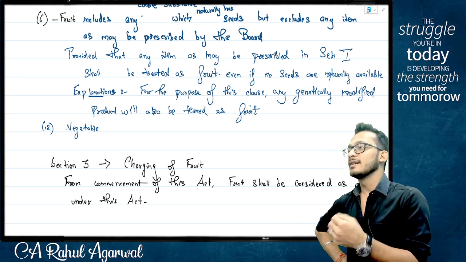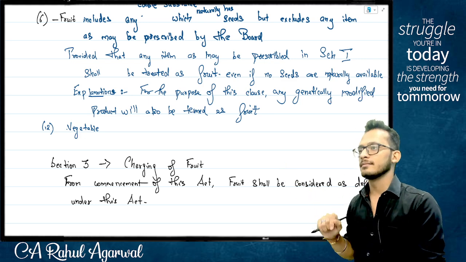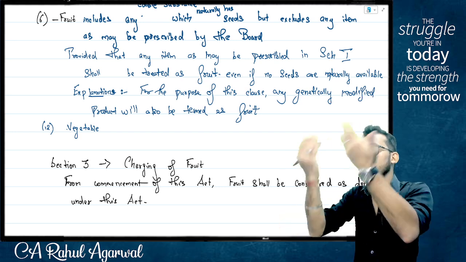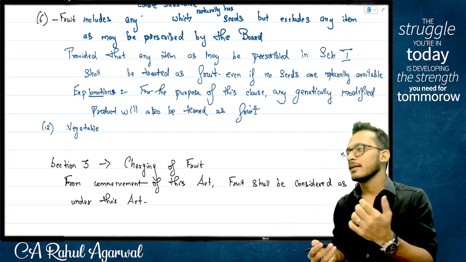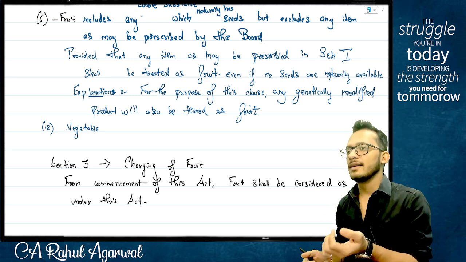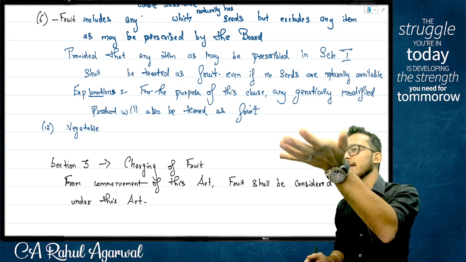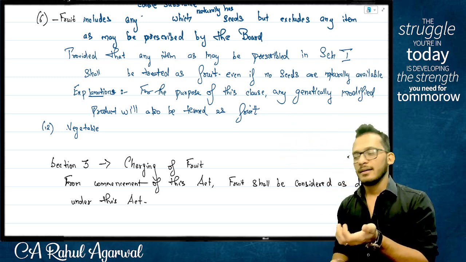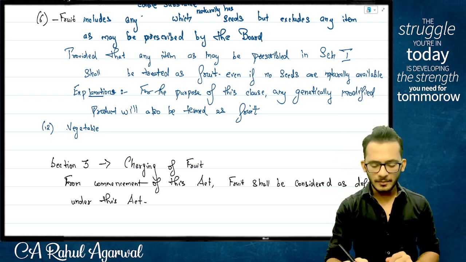If you start with the word vegetable includes, you now have to define what is vegetables. And you'll get to a standpoint where something may not be fruit, and something may not be vegetable. It's just hanging in the air. Yes or no? Yes. One simple thing you can tell, Rahul: if I see it and it is not a fruit, then it is, in simple words, vegetable. It is an exclusive definition.